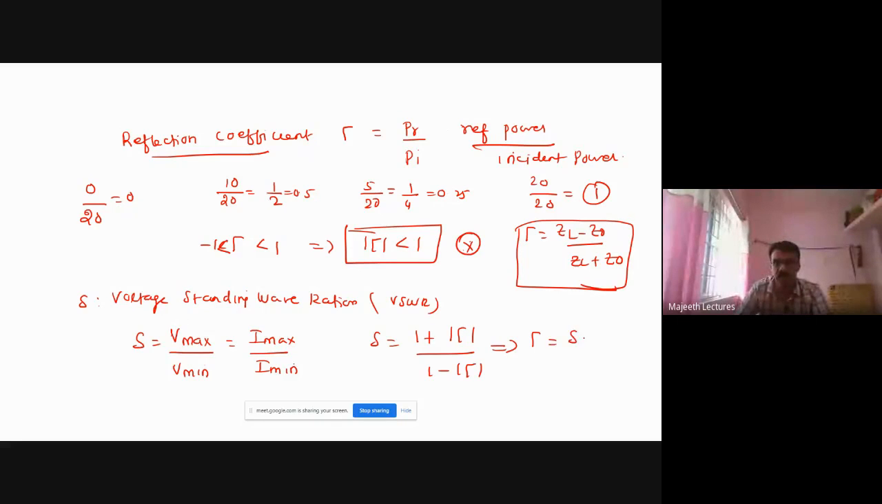Gamma is equal to S minus 1 divided by S plus 1. VSWR is always greater than 1. You see, it is 1 plus something in the numerator and 1 minus something in the denominator. So the numerator is large and the denominator is very small, so S is always greater than 1. S varies from 1 to infinity.